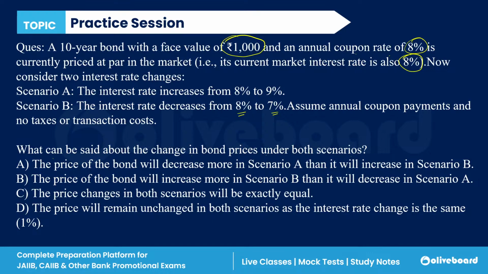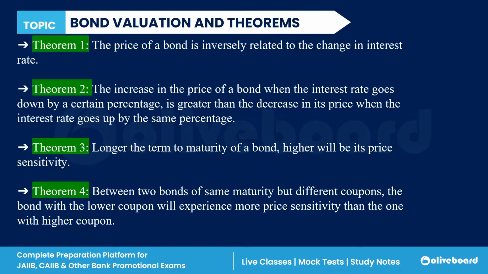We know that there is an inverse relationship. The first bond theorem says there is an inverse relationship between the bond price and the market interest rate. It means that if the market interest rate increases, the bond price will decrease and vice versa.